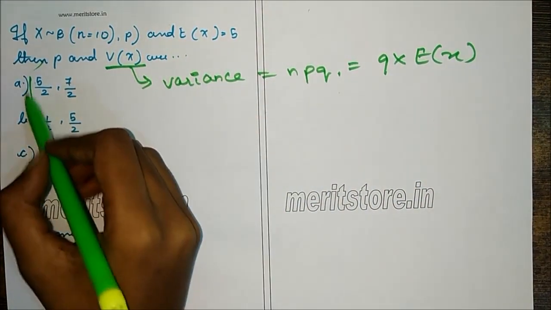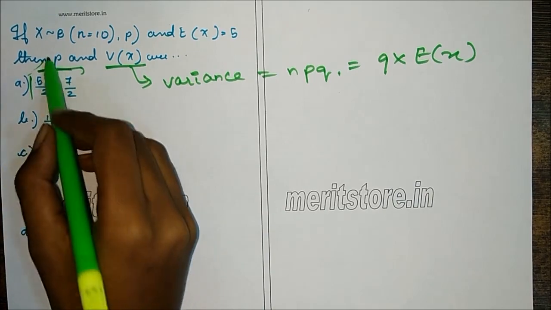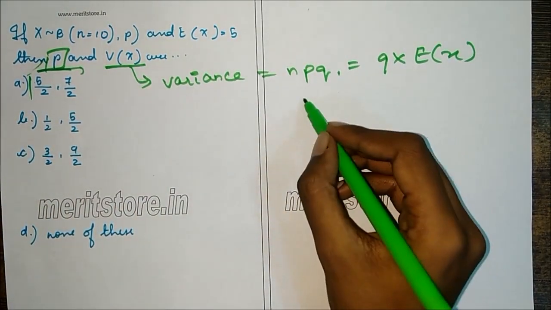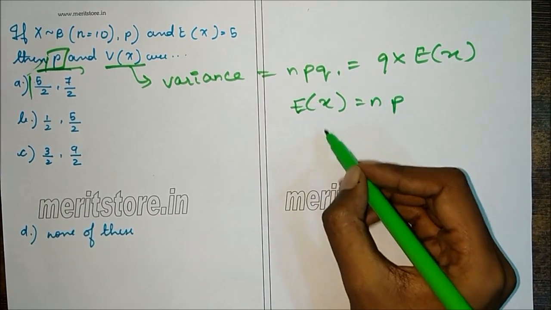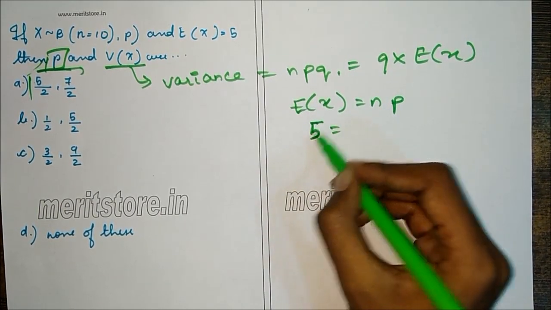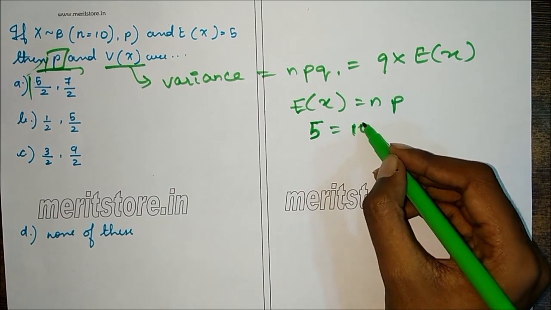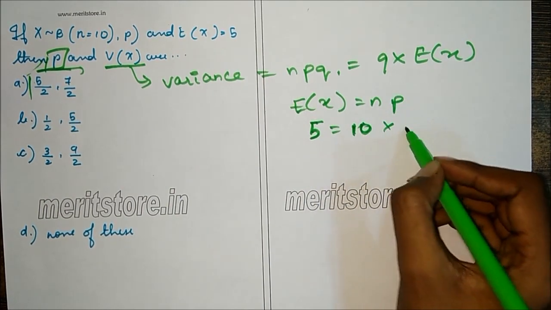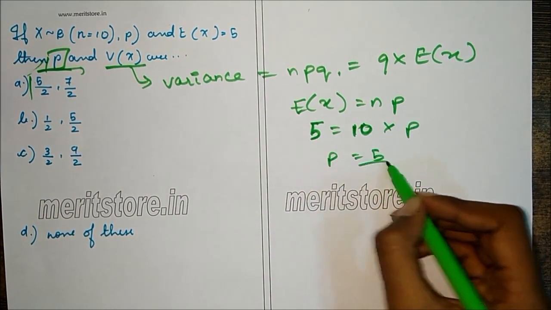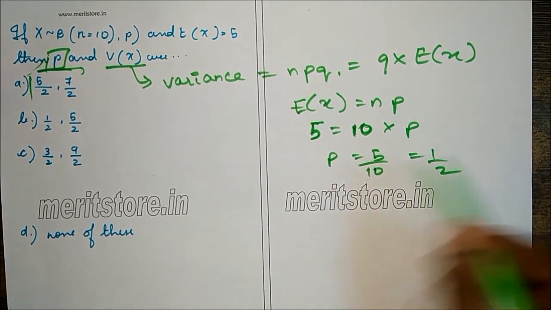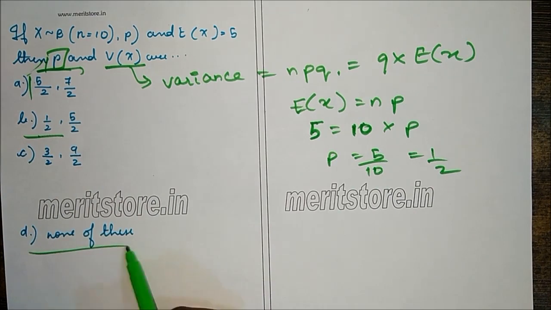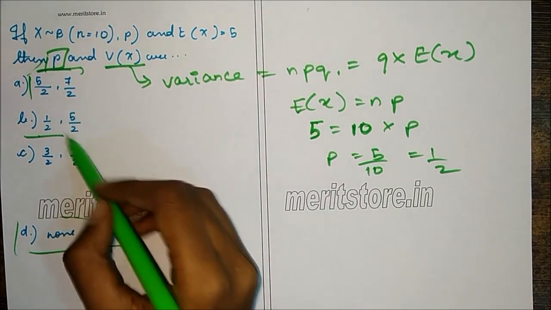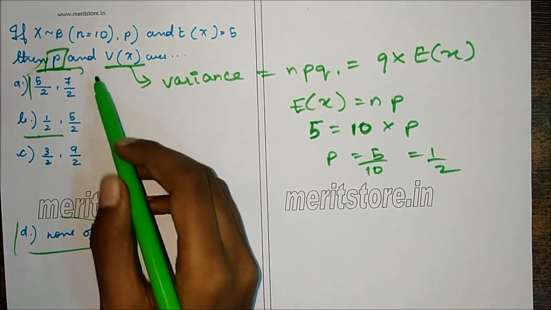So first we'll find P. So expectation is E of X is equal to N into P. So E of X is given as 5, N is 10, number of trials is 10, and P. So P is 5 by 10, which is equal to half. So only option among these is half, but it can also be none of this since we don't know the value of V of X.